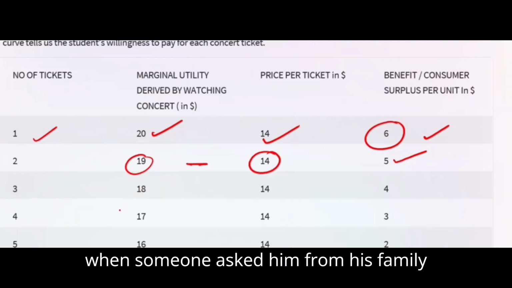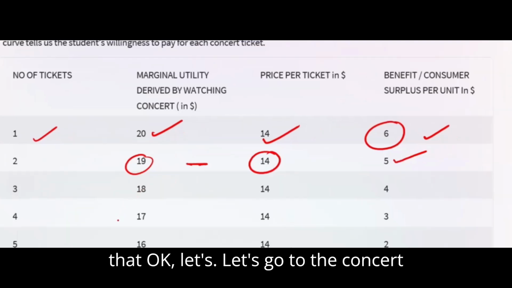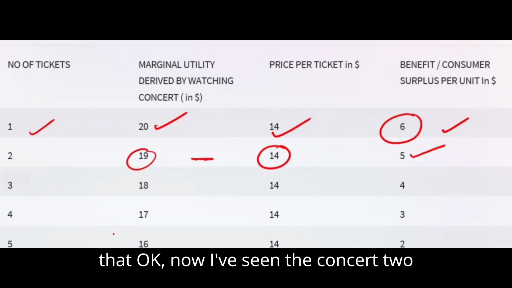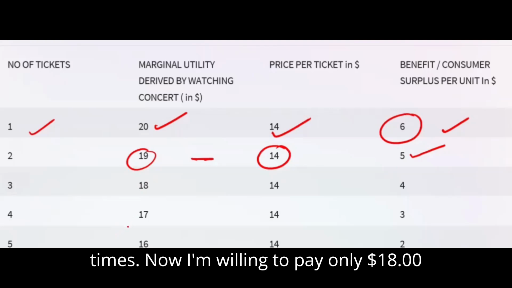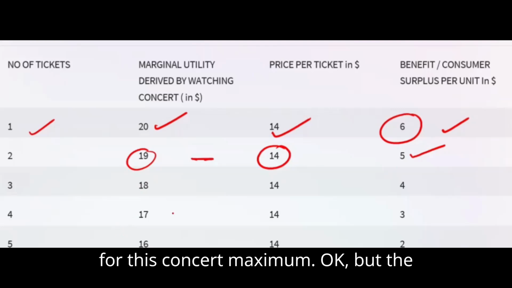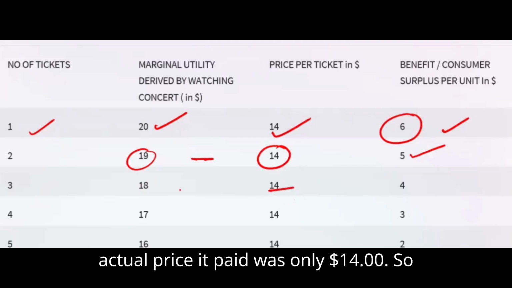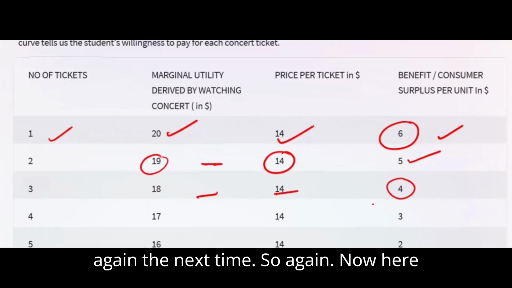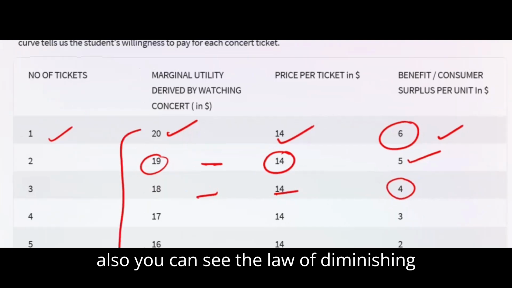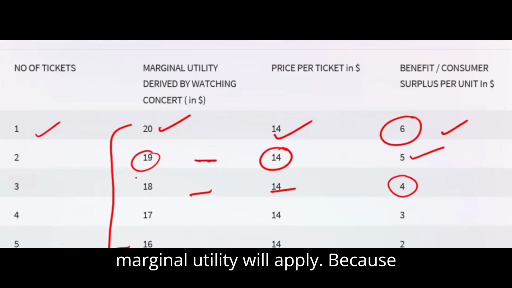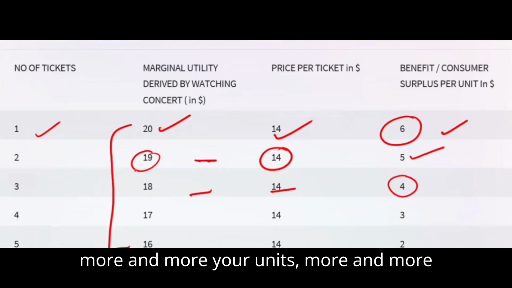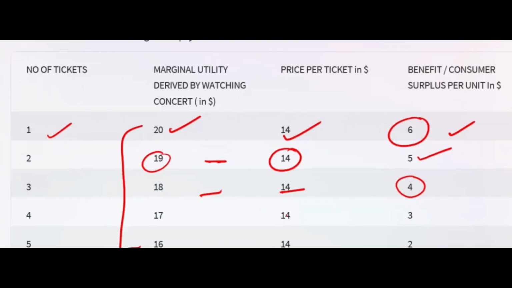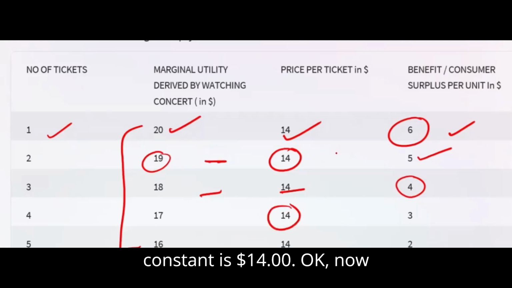Third, again, someone from his family asked him, okay, let's go to the concert with us also. So this time he said, okay, now I've seen the concert 2 times. Now I'm willing to pay only $18 for this concert at maximum. But the actual price he paid was only $14. So 18 minus 14, the consumer surplus becomes 4. Again, here also you can see the law of diminishing marginal utility will apply. As the number of times he consumes the unit increases, the marginal satisfaction comes down. But the price he pays is constant, $14.